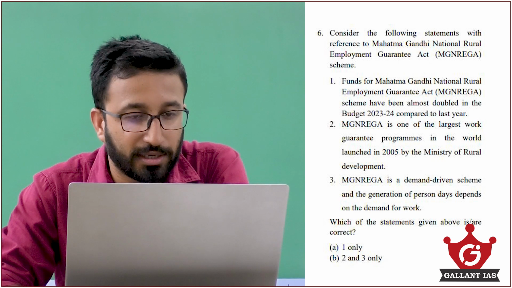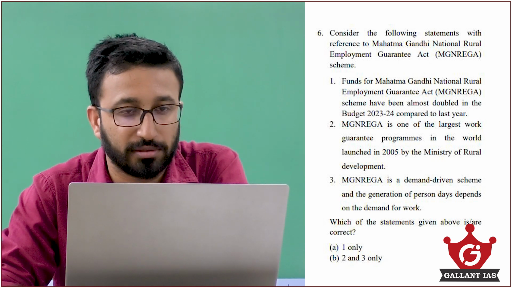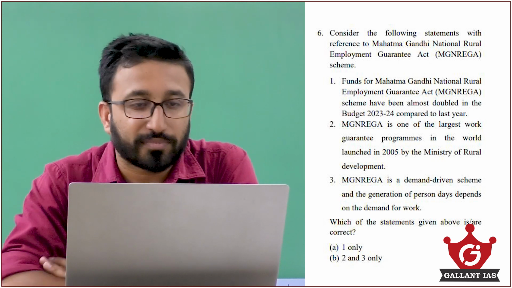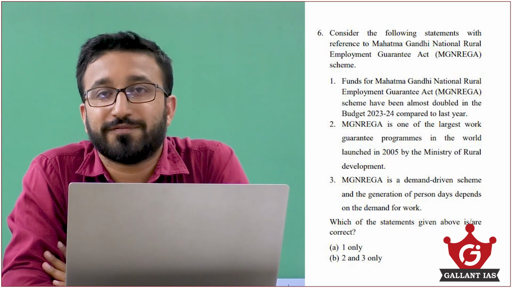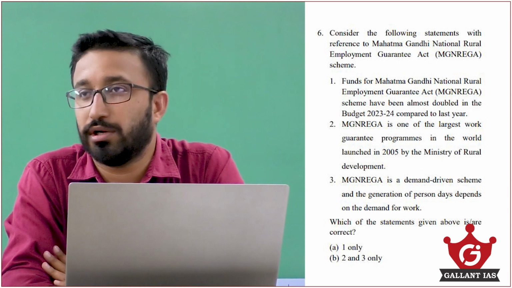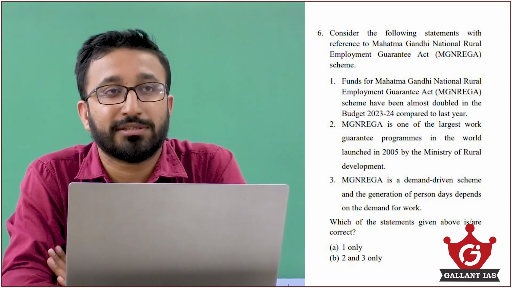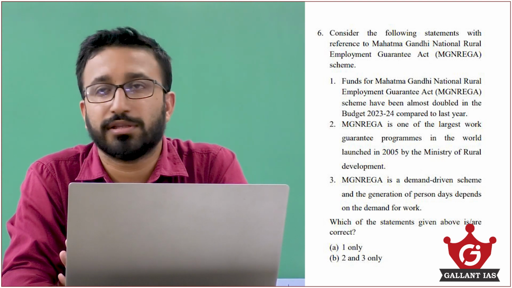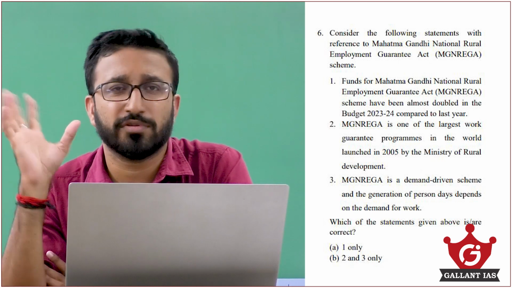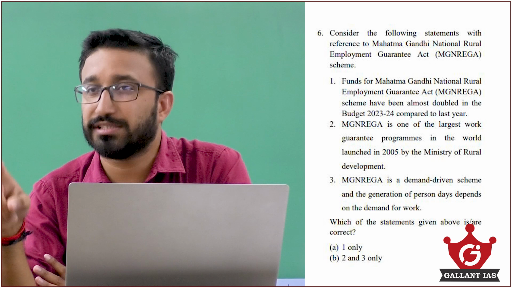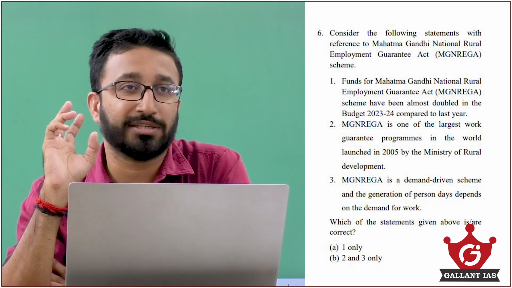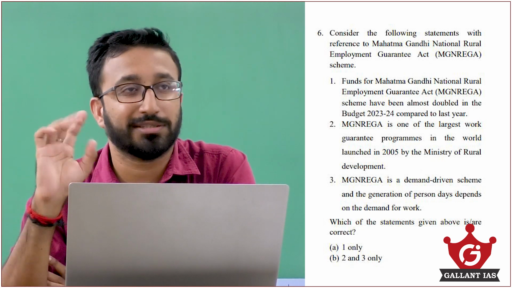Then coming to the sixth question, regarding the Mahatma Gandhi National Rural Employment Guarantee Act. I have told you in the class, if a statement comes about a current news or current affair, that can possibly be a wrong one. Usually in multi-statement questions, with either 3 or 4 statements, one will be about the current news, and the other will be some factual stuff regarding that question. In that case, the statement about that current news will always be wrong, or there is a high probability, 95%, that it is going to be wrong.